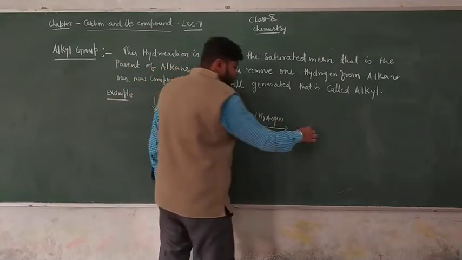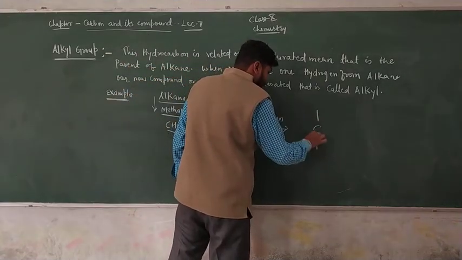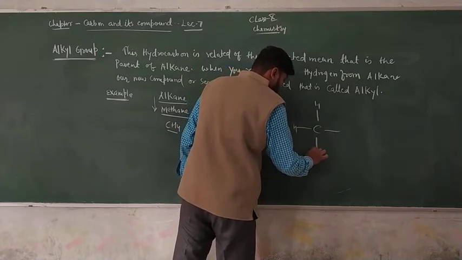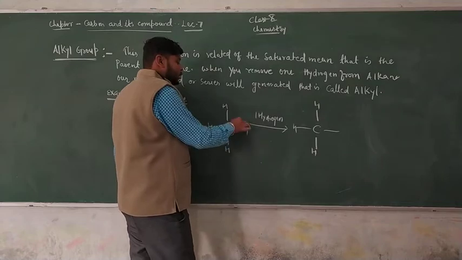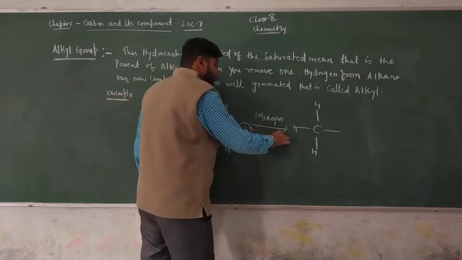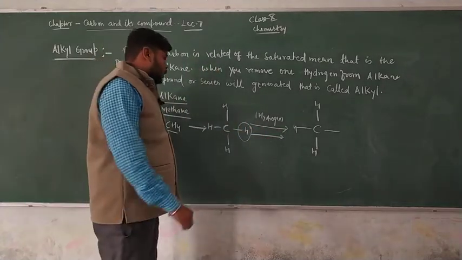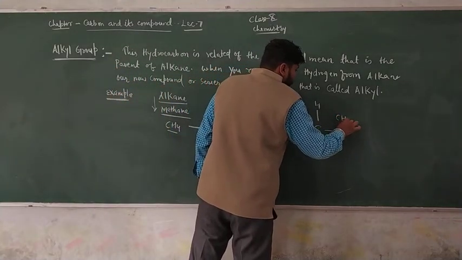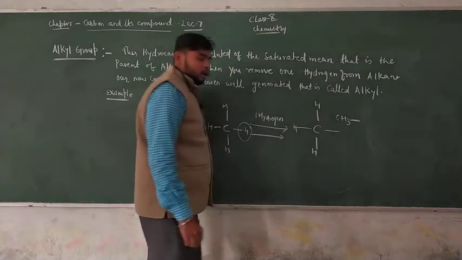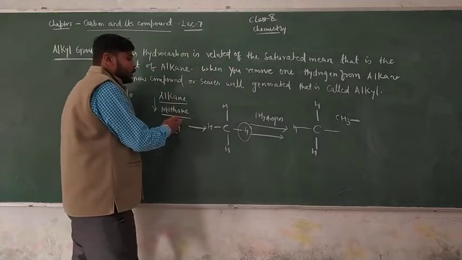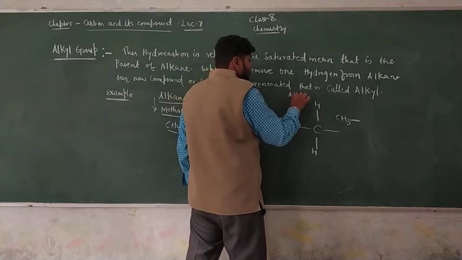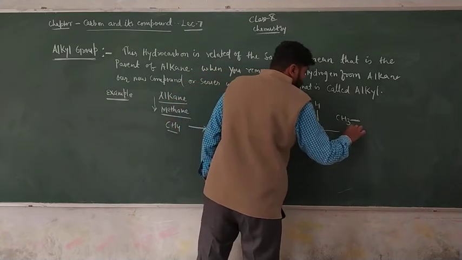That means our structure will look like this: H, H, H, and this hydrogen gets removed. This is CH4, and now this is CH3 dash. From methane we have prepared an alkyl, and the name of this is methyl.